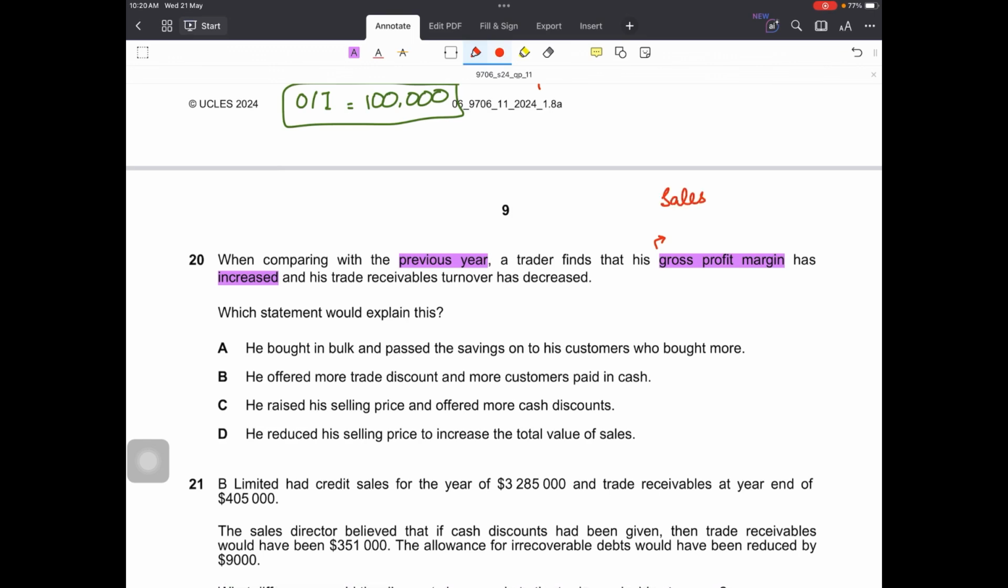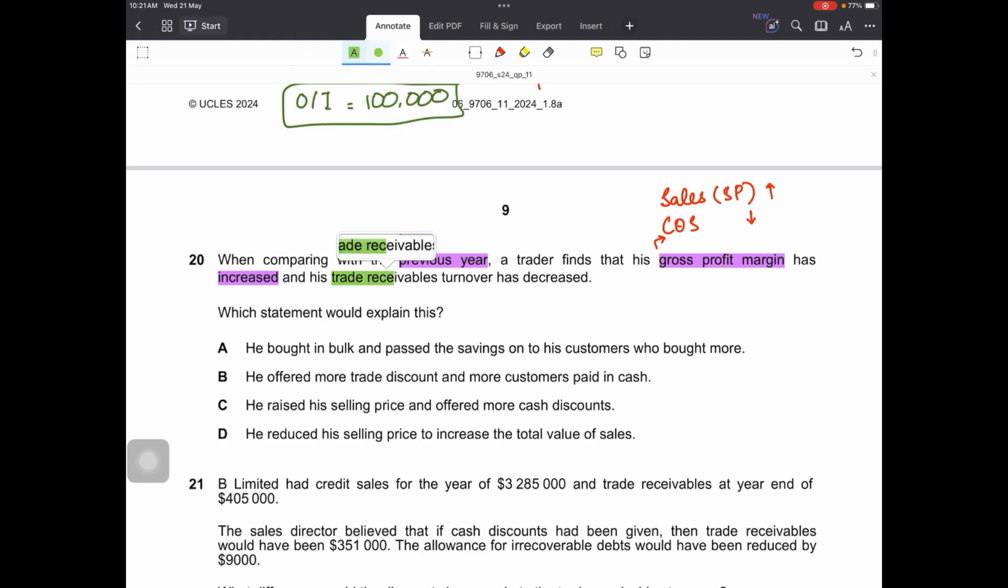When either my sales increase, and that too in selling price, right? My selling price, if that is increased, my GP margin will increase, or my cost of sales decreases, right? That is why my profit would also increase if my cost of sales decreases.